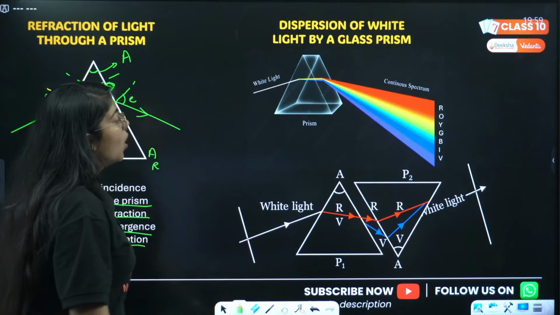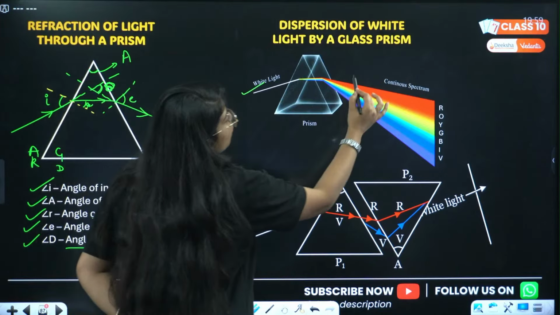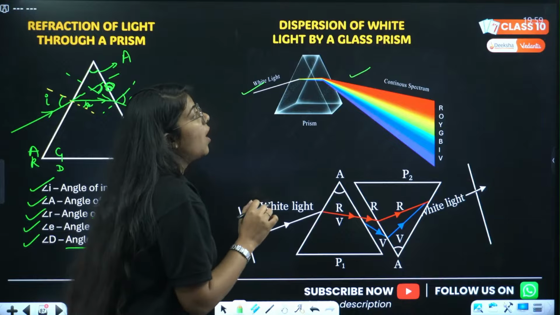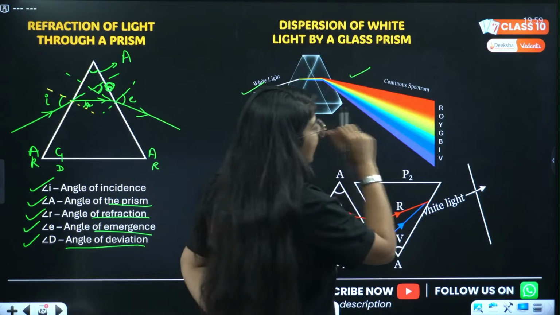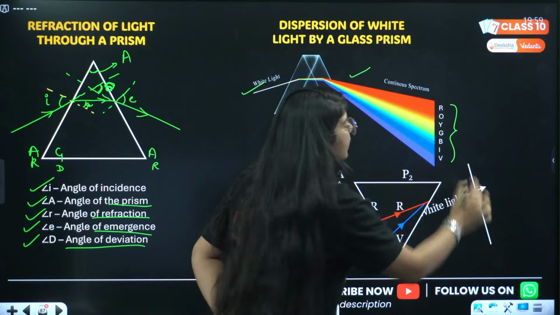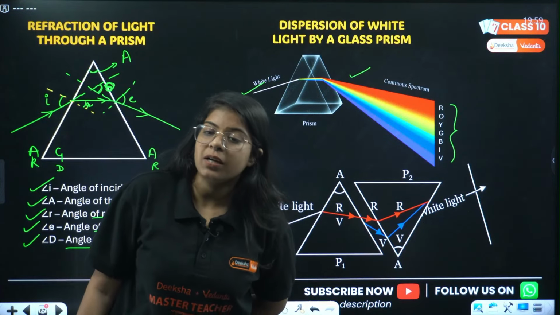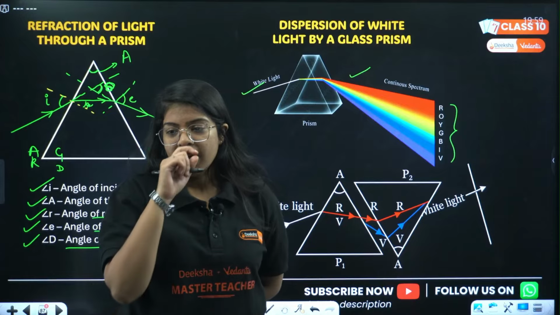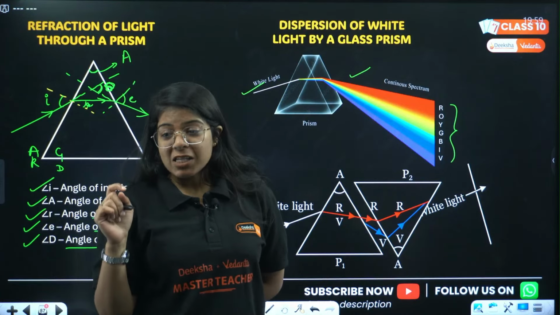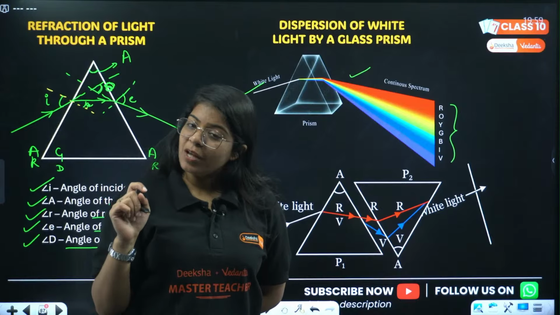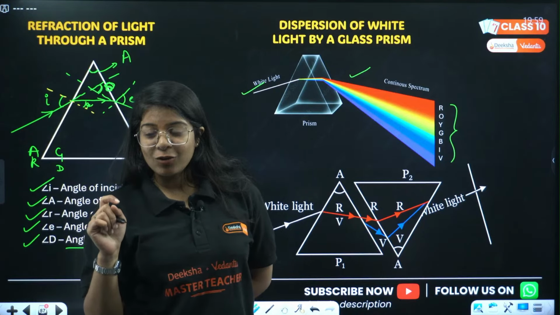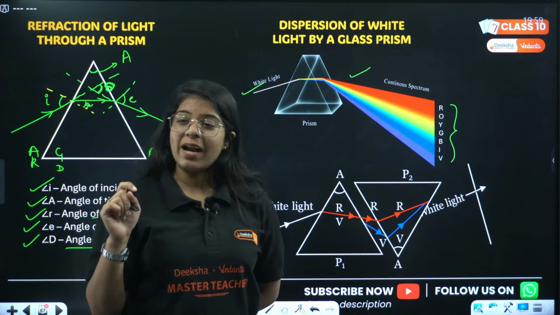ठीक है, चलो. So splitting of white light into its constituent 7 colors is called dispersion of white light. It is in the manner, in the color VIBGYOR. It happens due to the different wavelength of all the colors in the white light. ठीक है? Prism is a transparent refracting medium with 2 rectangular bases and 3 rectangular lateral surfaces inclined to each other at a certain angle.